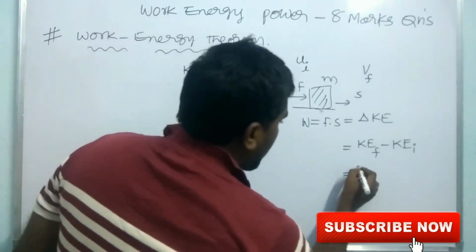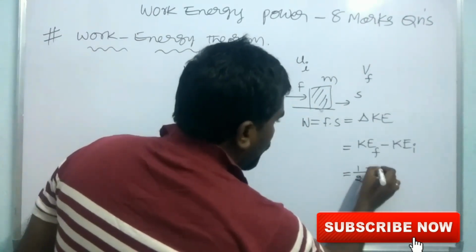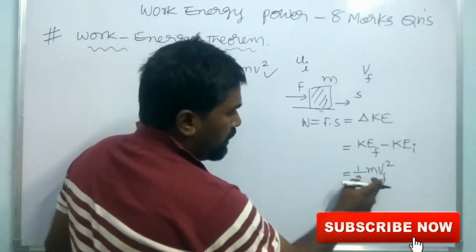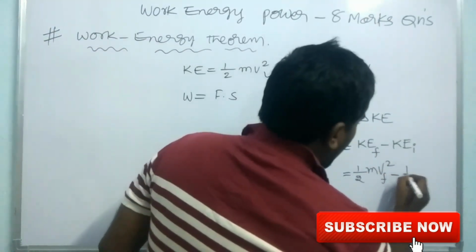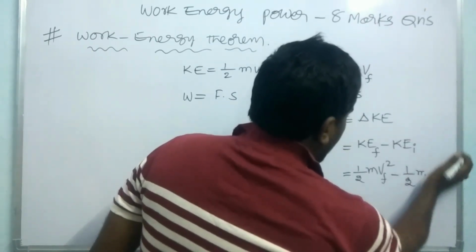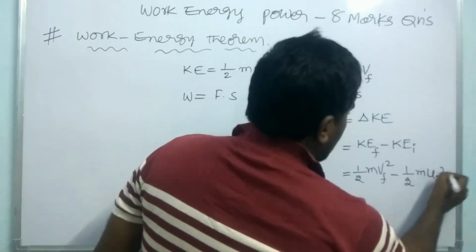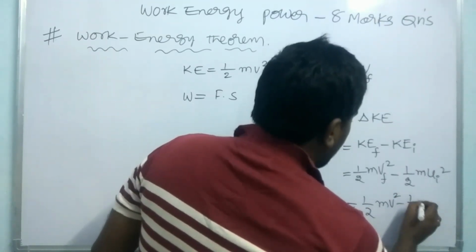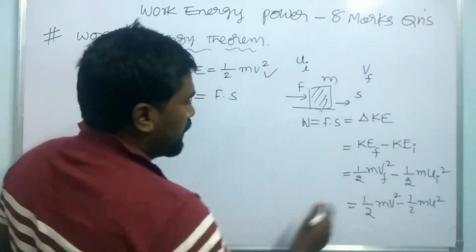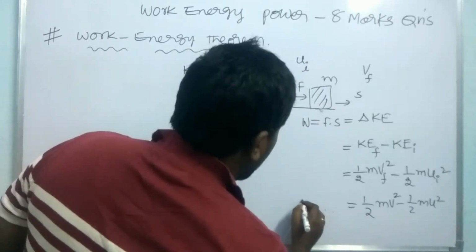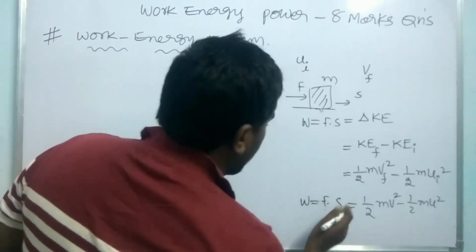Hence you can write the final kinetic energy as half m Vf square, and minus 1 by 2 m Vi or Ui square. Simply you can write half m v square minus half m u square. This is the change in kinetic energy, that is nothing but the work done. What is the work done here? That is F dot S.